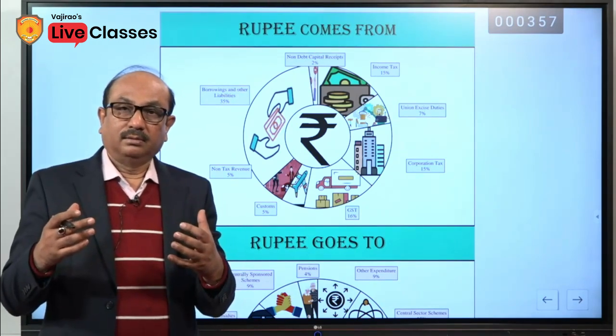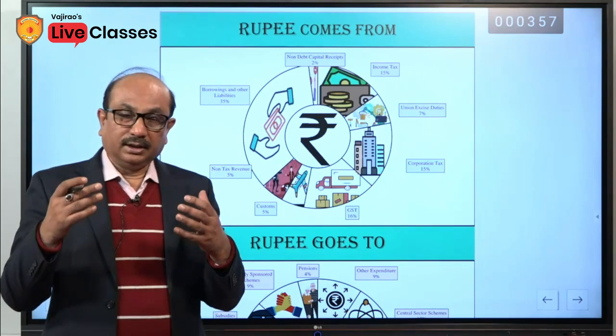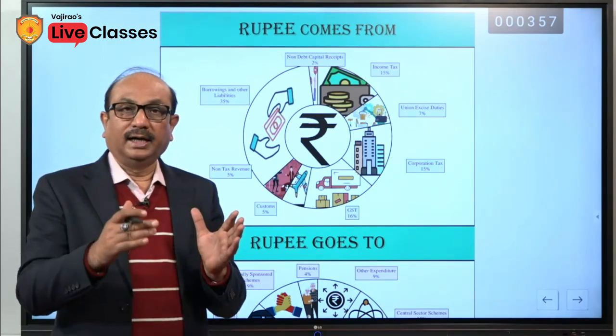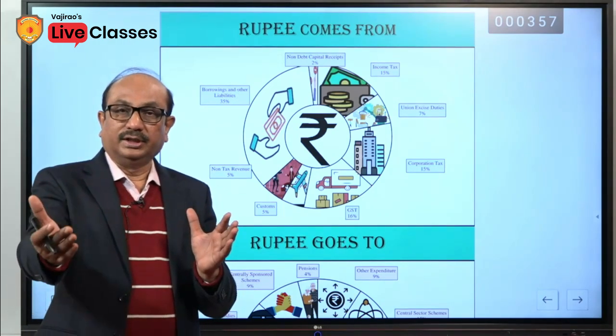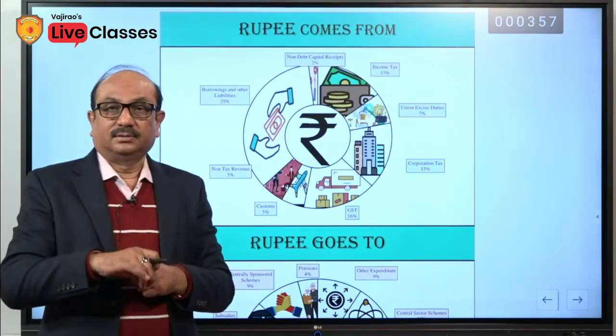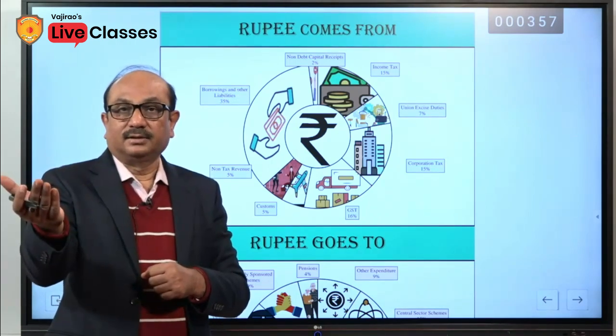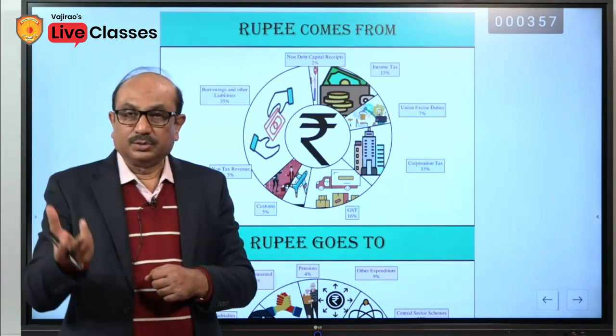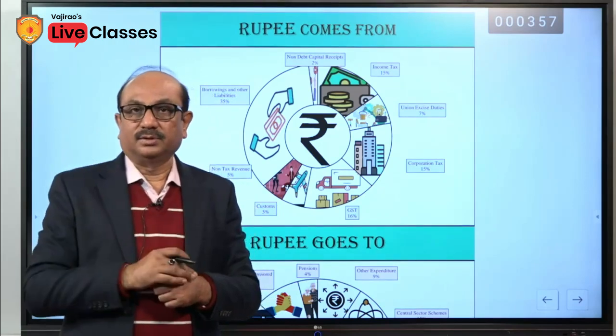government will recover 1.75 lakh crore through disinvestment. In this year budget, for the next budget target, they have substantially reduced it to only 65,000.